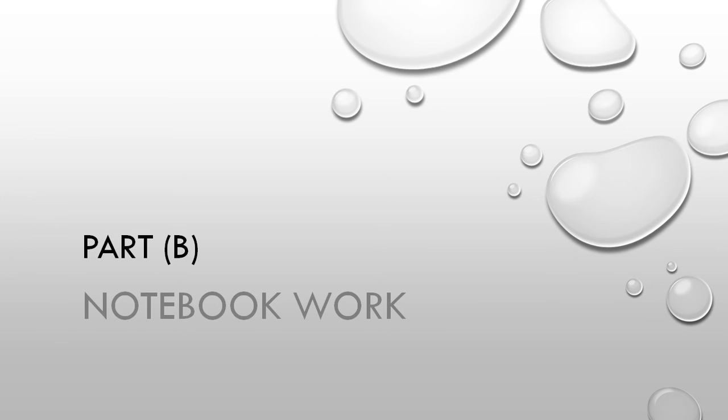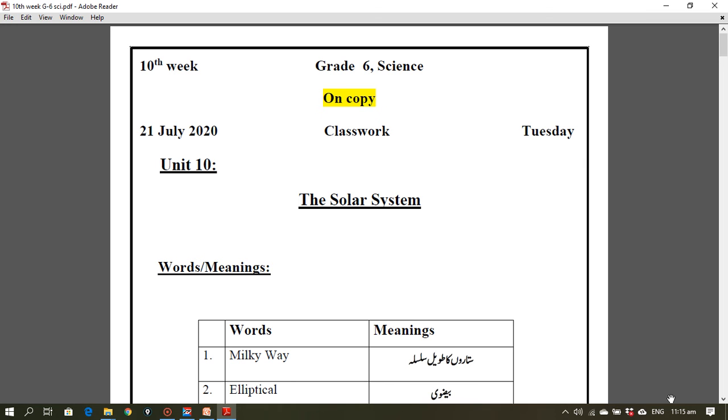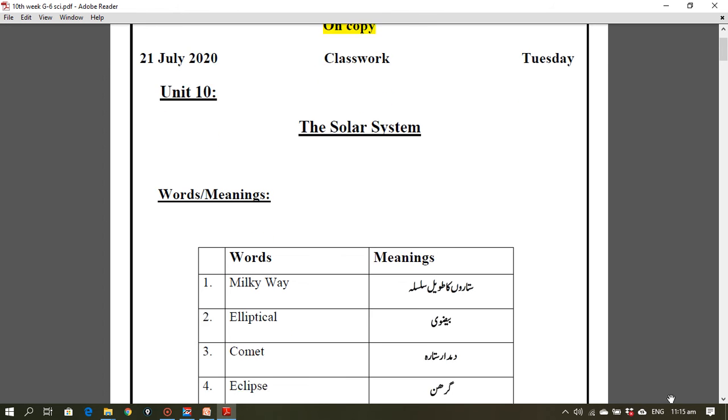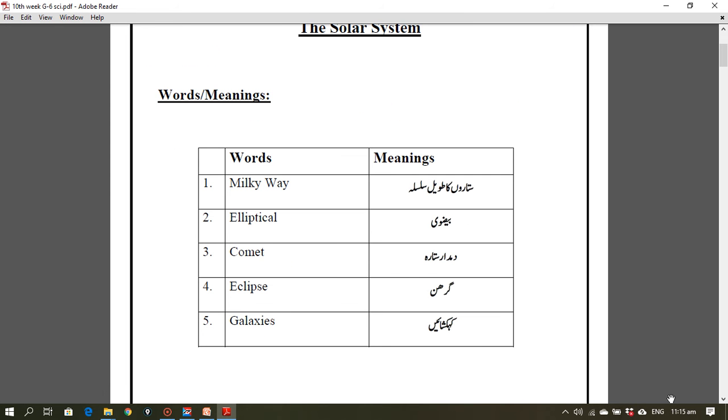This is part B of the video notebook work. Now open your science notebook. You start from the left side of your page. You write date, classwork day, unit number, unit name and topic name. For word meanings you make two columns, first for the words and second for the meanings.